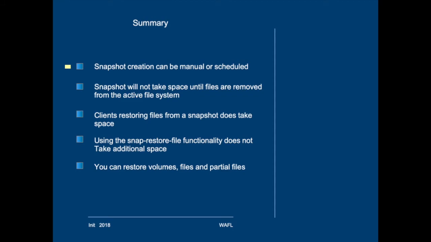So what we've seen is that snapshot creation can be manual or scheduled. Snapshots will not take any space until files are removed from the active file system. Clients restoring files from a snapshot does take space, and using the snap restore file functionality does not take additional space in the active file system. And you can restore volumes, files, and even partial files.